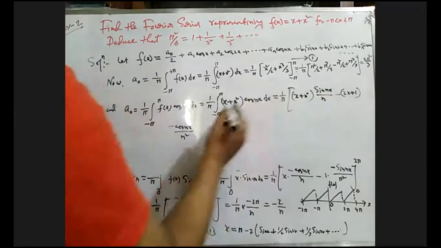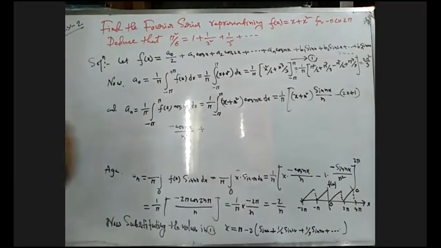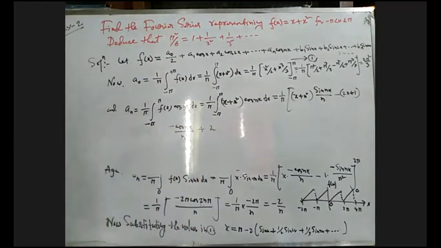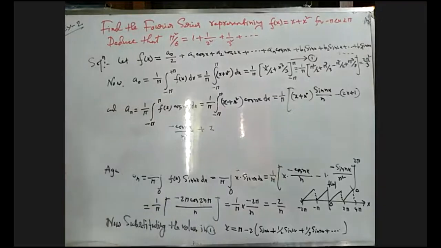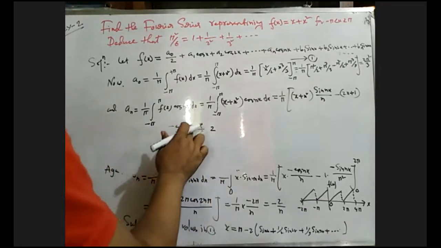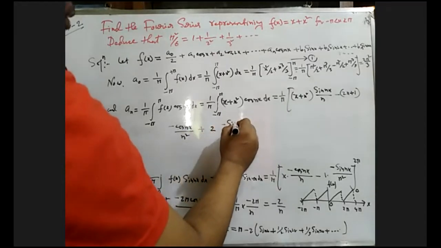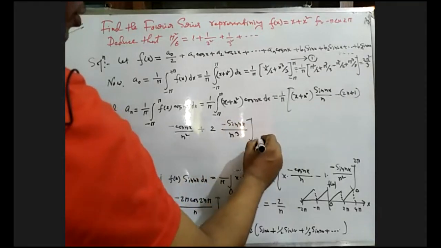Then plus again the differentiation of twice x plus 1, which is only 2. Twice x differentiates to only 2, no problem. So this 2, and again the integration of cos is sine, so it will be n cube, right? From minus pi to plus pi.